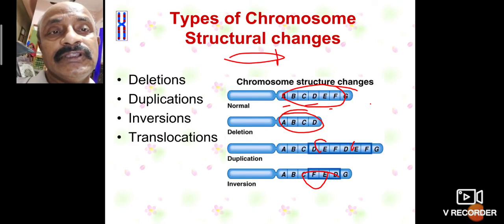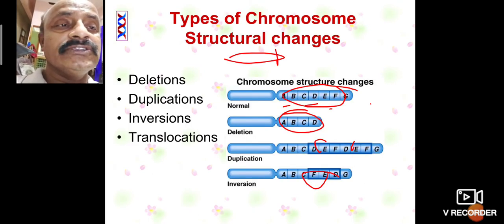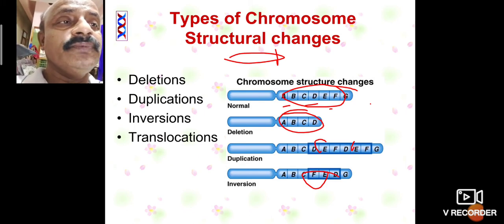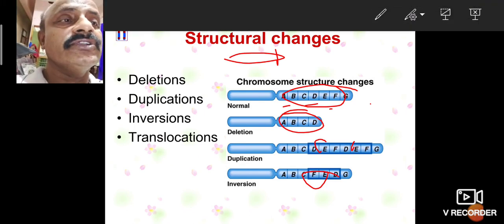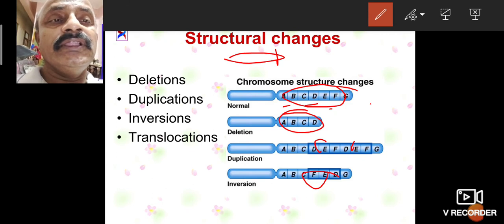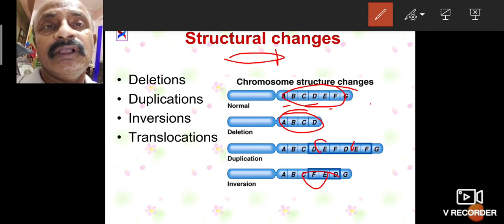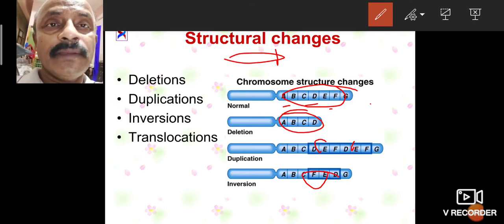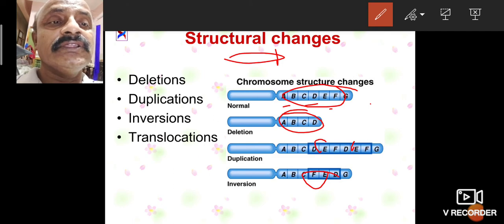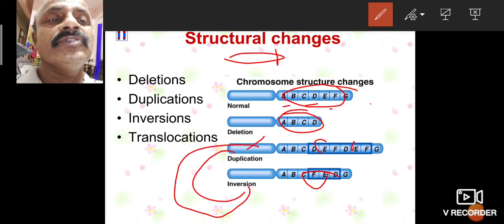First is deletion. The second is translocation. Translocation means one part of the chromosome is translocated to another part. Deletion you know. Duplication means a part is duplicated. Inversion means the upper and lower parts are swapped. Translocation means part of the X chromosome goes to the Y chromosome, and the Y part comes to the X.